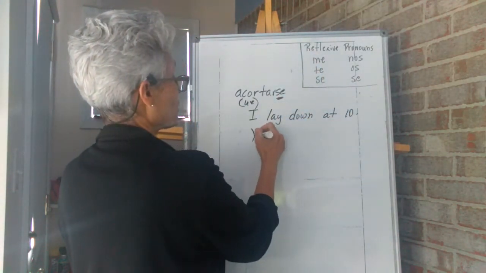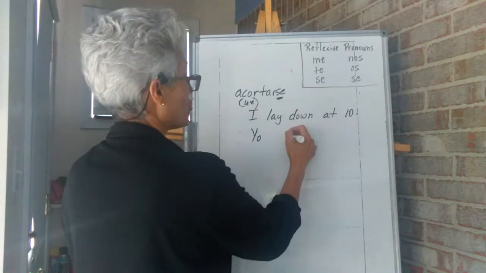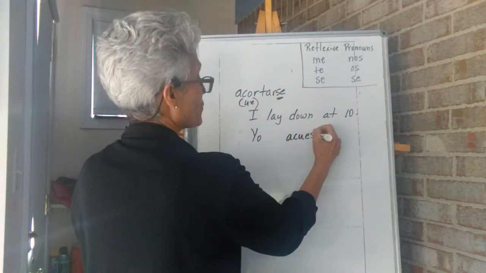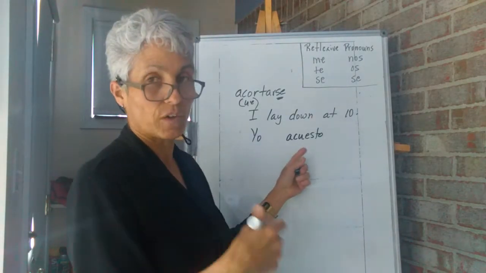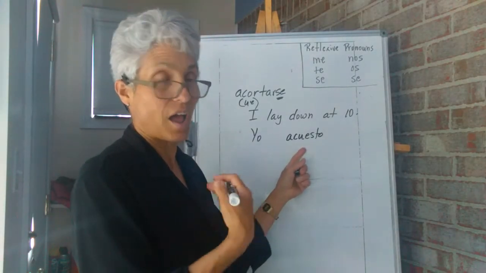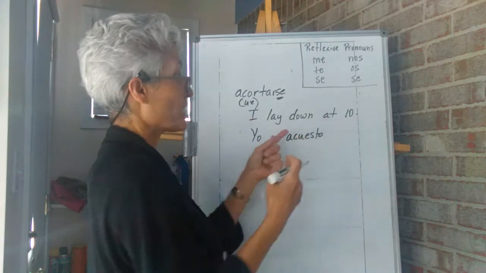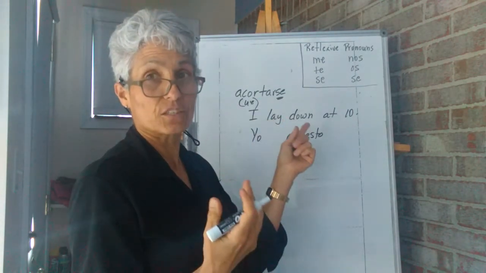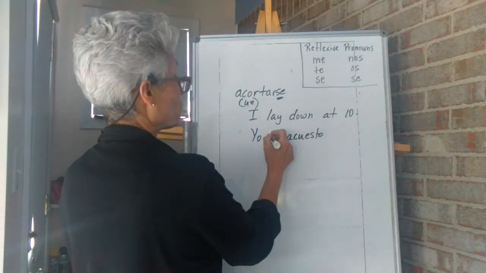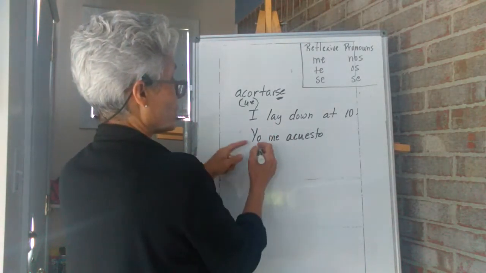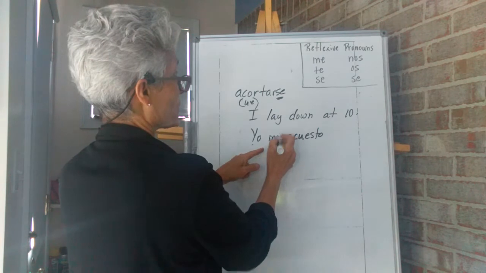So normally you would say yo acuesto, right? Acuesto is the yo conjugation of acostar for I. Well, since I know this is a reflexive verb and I am the one laying myself down, I have to put me here.